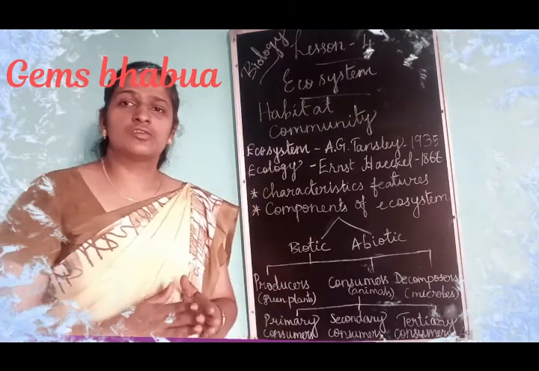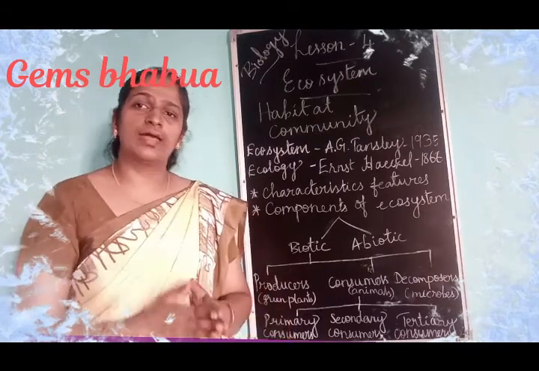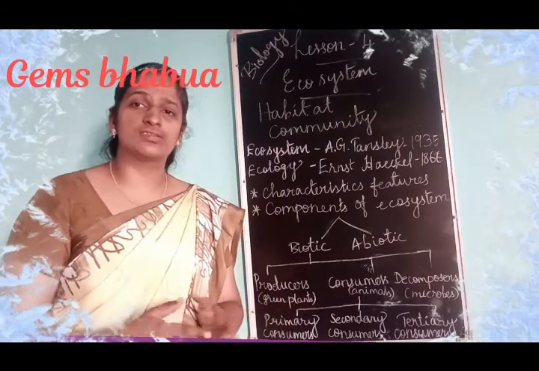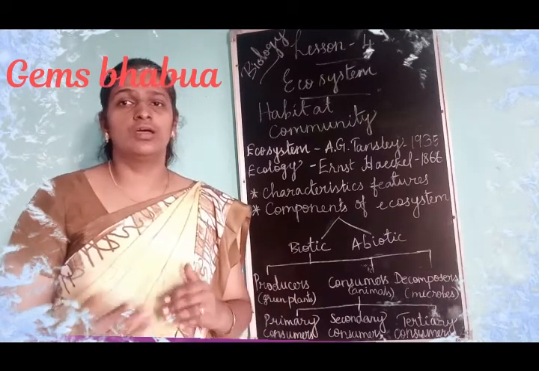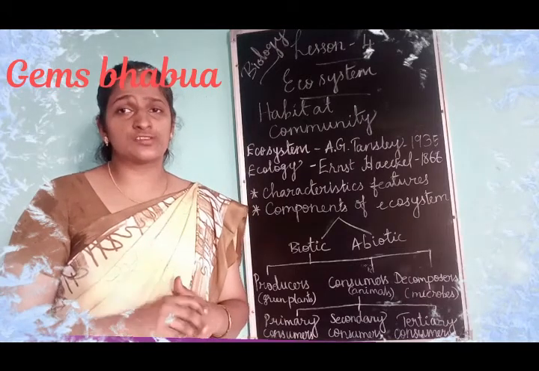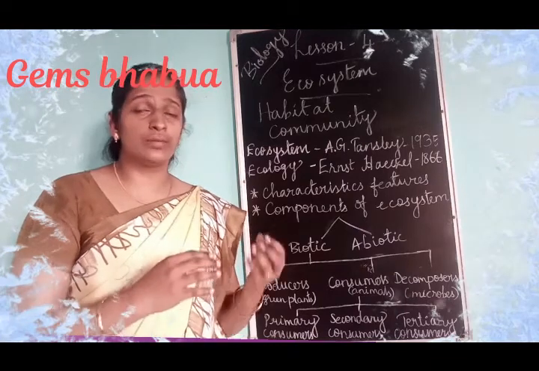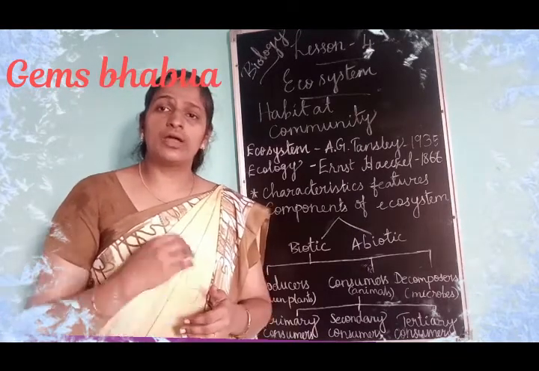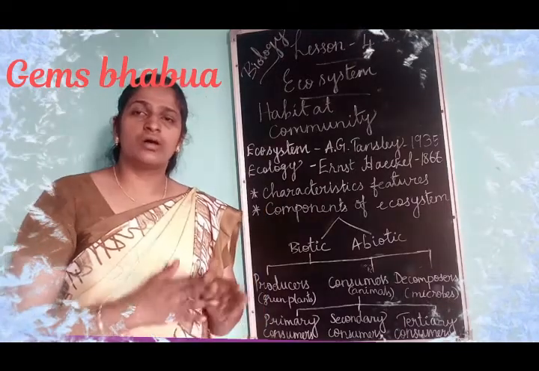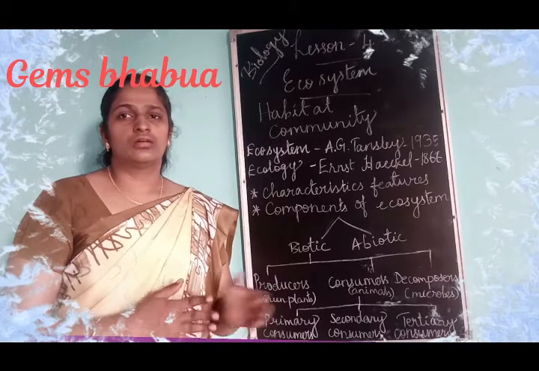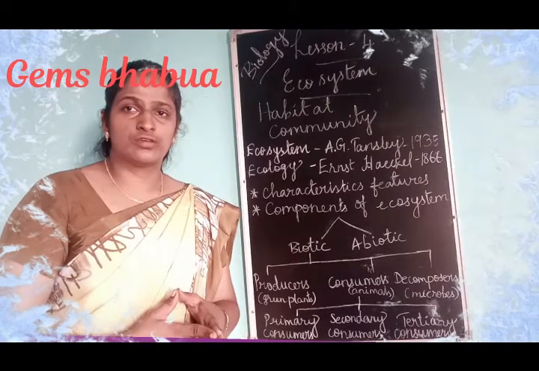So what are the differences between producers and consumers? The producers have chlorophyll, and that chlorophyll is able to convert the sun's energy, or light energy, into chemical energy. But the consumers do not have chlorophyll, and they are unable to trap the sunlight and convert the sun's energy into food. For example, all the green plants are producers and all the animals are consumers.